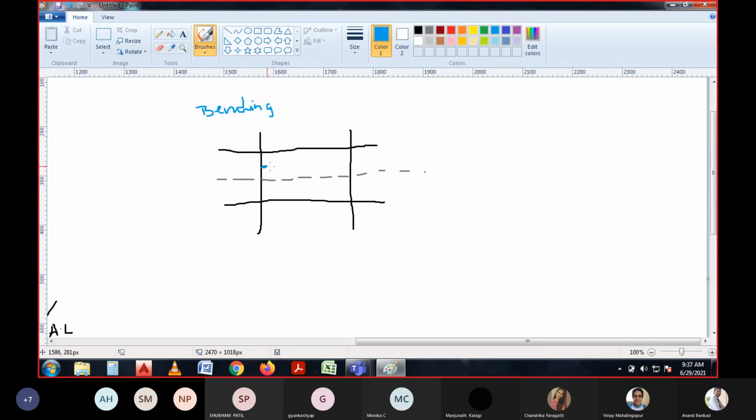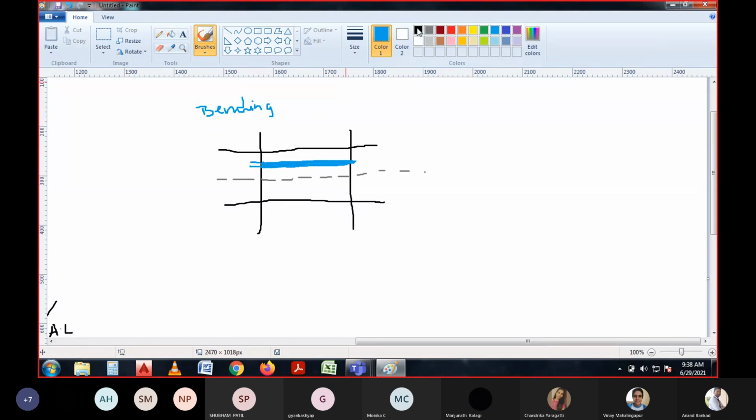I would like to consider an element with a certain thickness, right?